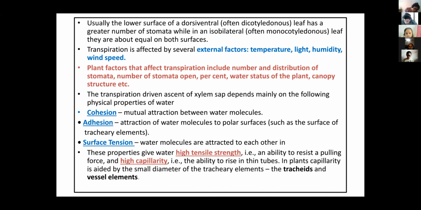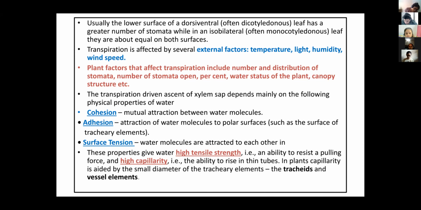The transpiration-driven ascent of xylem sap depends mainly on the following physical properties of water. First, water has two properties we have already discussed, cohesion and adhesion. Cohesion meaning what? The attraction between water molecules. Adhesion is between the water molecules and the polar surface, meaning the xylem elements like tracheids and vessels in which the water is transferred.